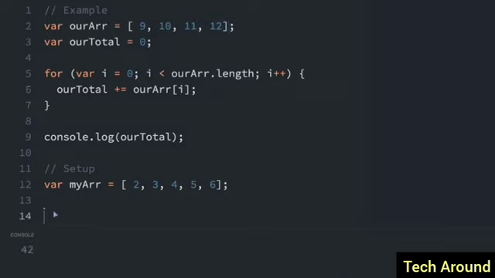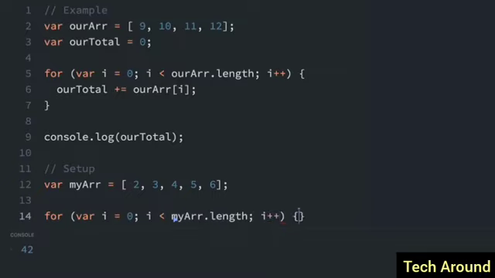I'm going to write another for loop down here that's going to add up all the numbers in this array here. So we'll do for var I equals 0, and then we'll do I is less than my array dot length and I plus plus.